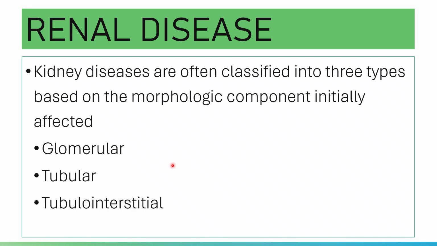Again, initially one morphologic component is affected in case of renal disease. However, as the disease progresses, other parts of the kidneys or other parts of the nephron are also involved. Why? Because there is a very close structural and functional interdependence of the parts of your kidneys.